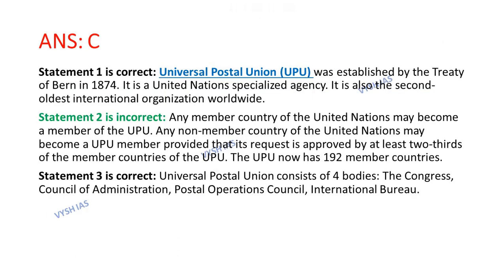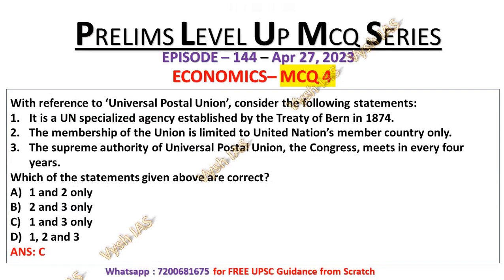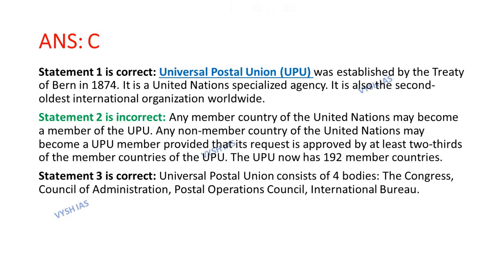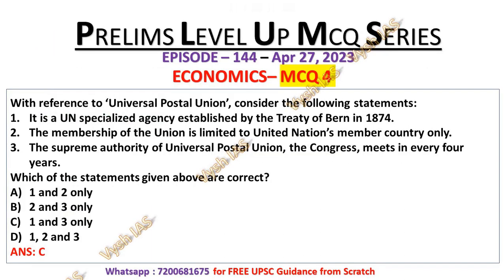Statement 2 is incorrect because any member country of UN may become a member of UPU, which means Universal Postal Union. Any non-member country of the UN may become a UPU member provided that its request is approved by at least 2/3 of the member countries of the UPU. The UPU now has 192 member countries. So statement number 2 is the incorrect one. The last statement is also a correct statement. Universal Postal Union consists of 4 bodies: the Congress, Council of Administration, Postal Operation Council, and International Bureau. So statement number 3 is correct.